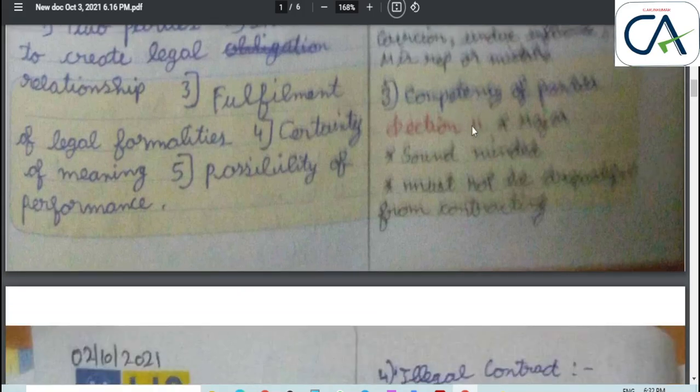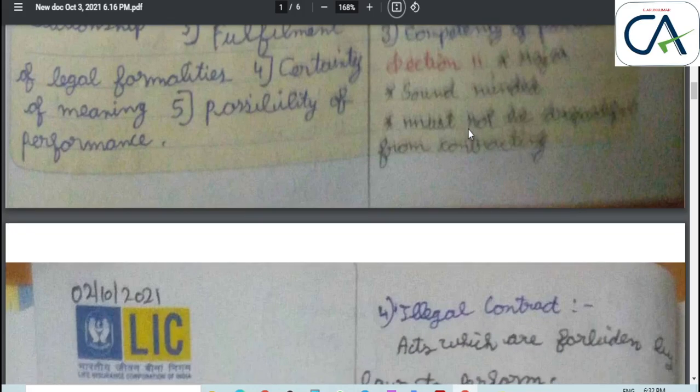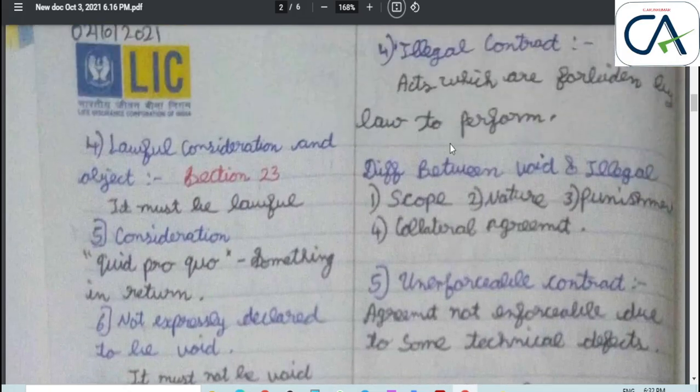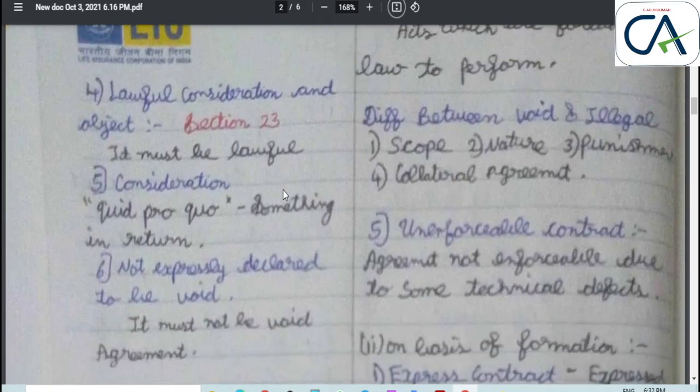Next, competency of the parties. It is defined under Section 11, which comprises three important topics: one must have attained the age of majority, one must be of sound mind, one must not be disqualified from contracting by any law. Next topic is lawful consideration and object, defined under Section 23. The consideration must be lawful.